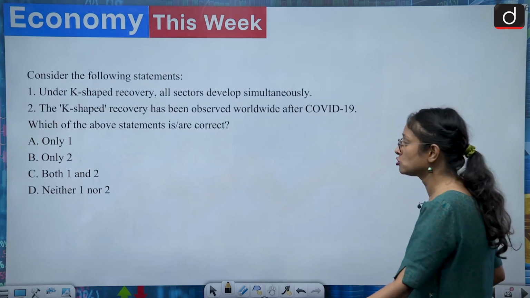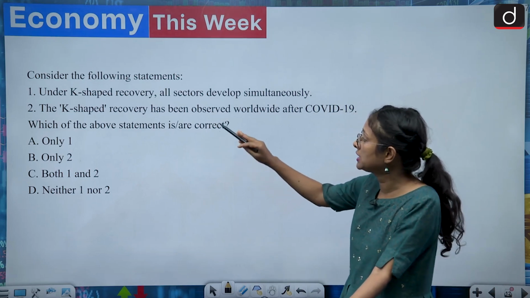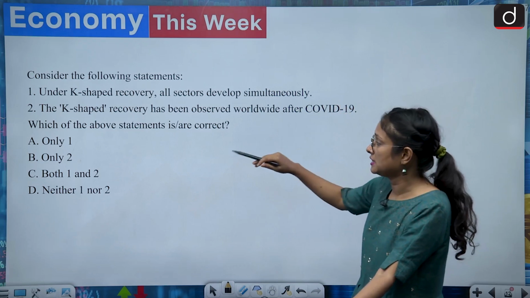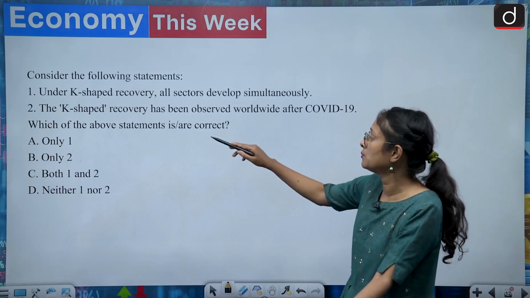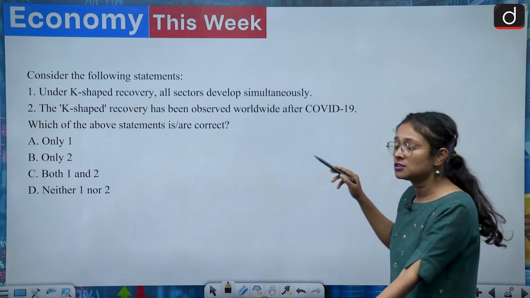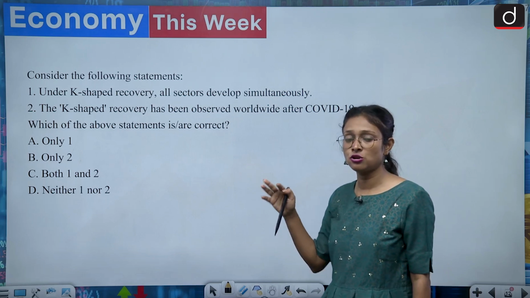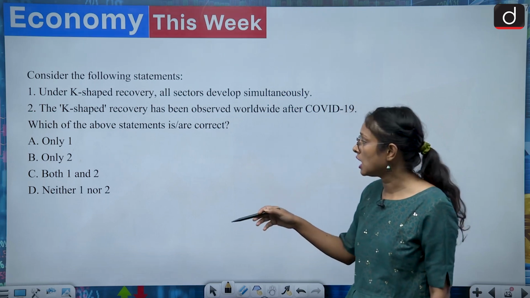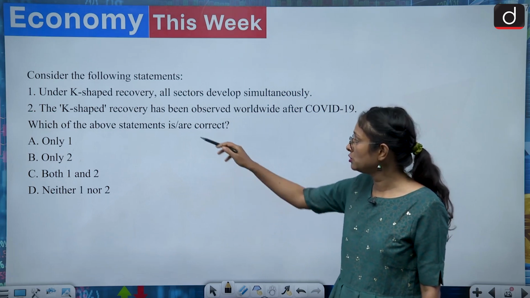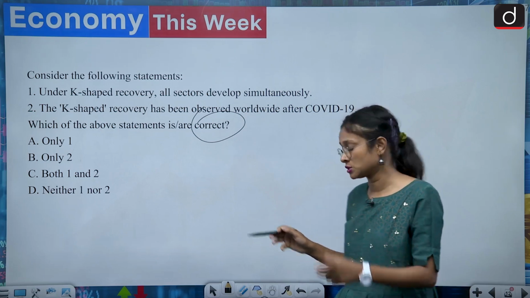And while watching also, you have to comment down. Now we come to the third question. Under the K-shaped recovery, all sectors develop simultaneously. And the second one is: the K-shaped recovery has been observed worldwide after COVID-19. These statements you have to analyze, and on that basis you have to answer. Your options are 1 only, 2 only, both 1 and 2, neither 1 nor 2. Here you have to give the correct answer, so you have to find out the correct statement.